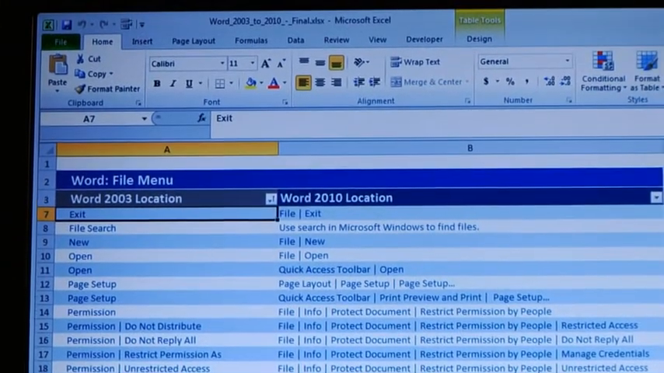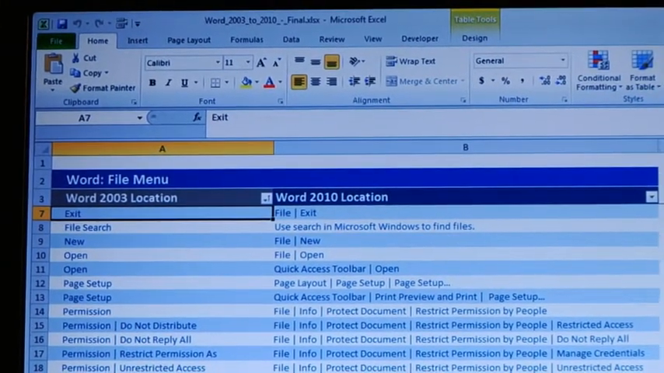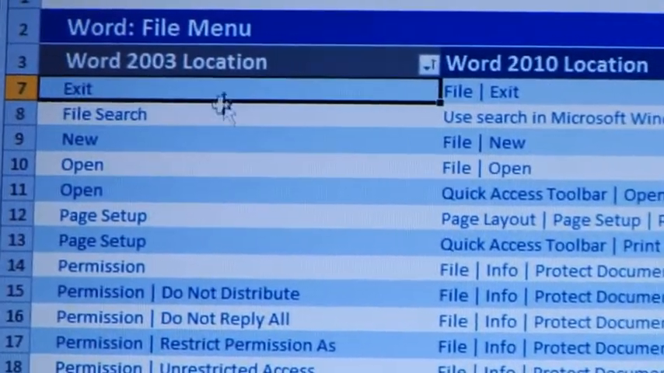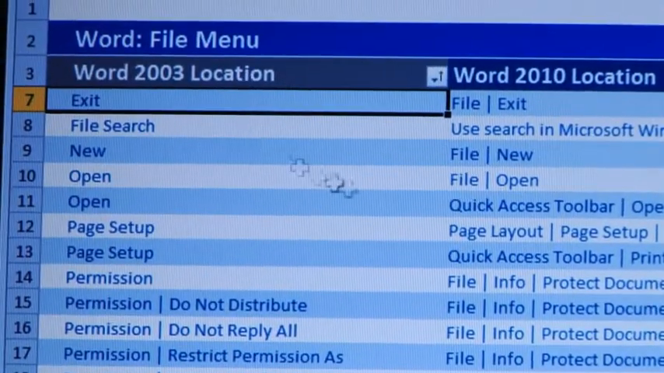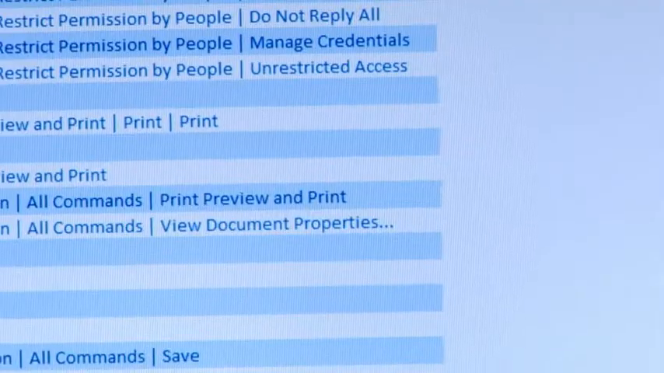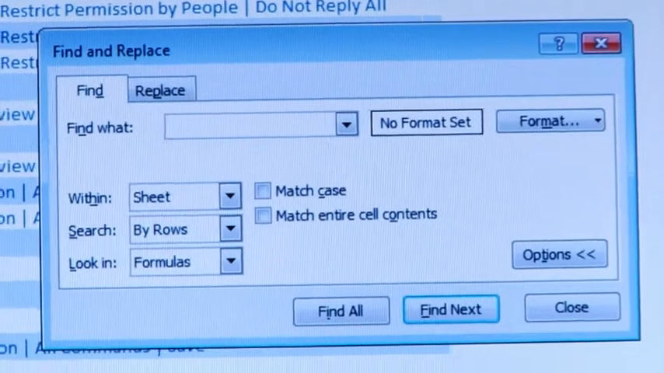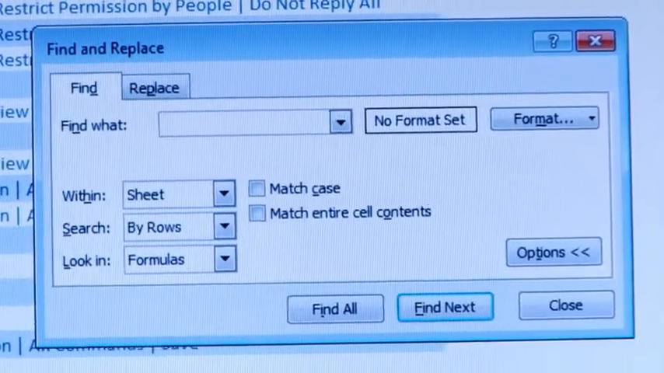Here we have the file menu. There's the different tabs that have the different menus. And here's the old location of things. Here's the new location. If I were searching for something, I would click Control F to bring up the Find and Replace dialog box, and I could search for a specific command in this workbook.